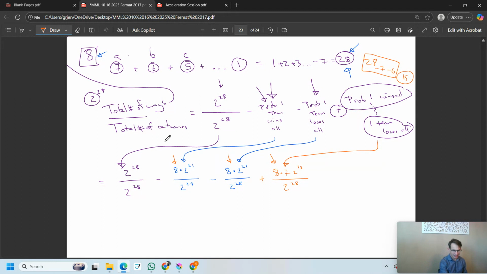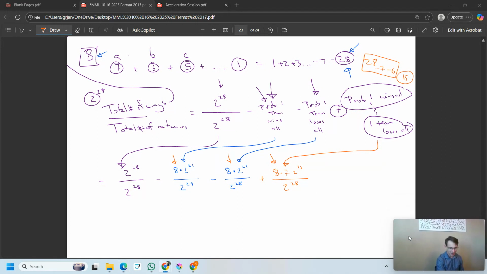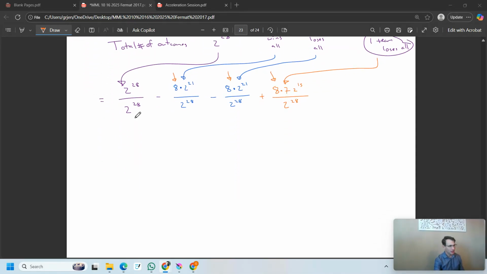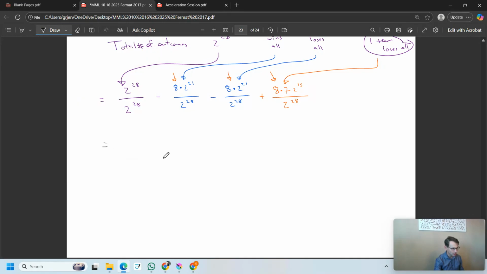Yeah. So let's keep going. All right. So now we come down and we're going to have this is equal to, let's go over to black. Okay, so we have this is equal to, notice we have one common denominator, which is great. So we're going to be over 2 to the 28. And so we have 2 to the 28 minus 8 times 2 to the 21.